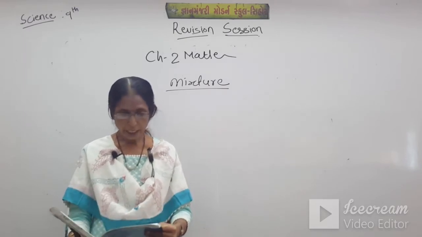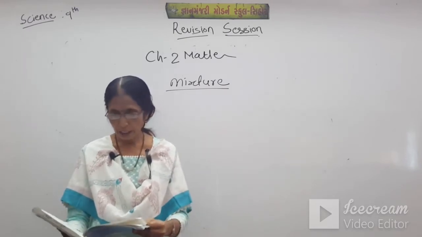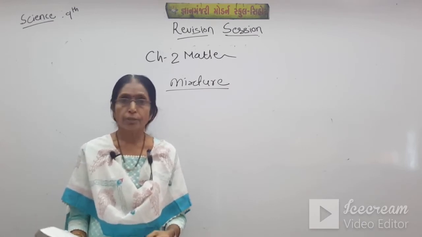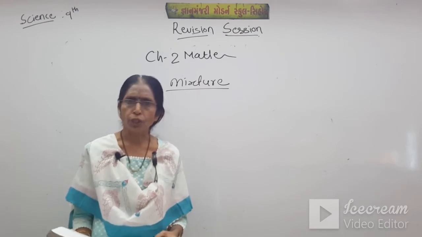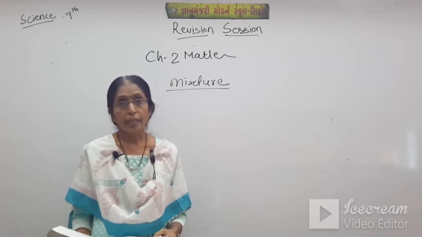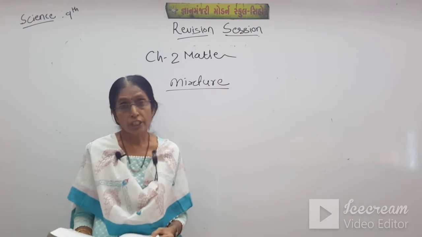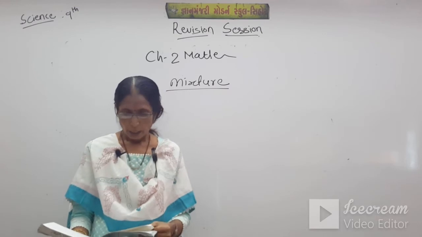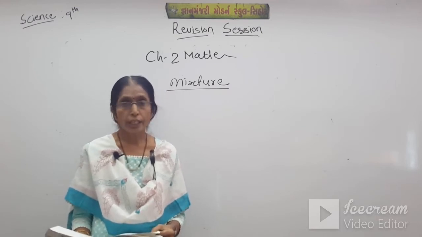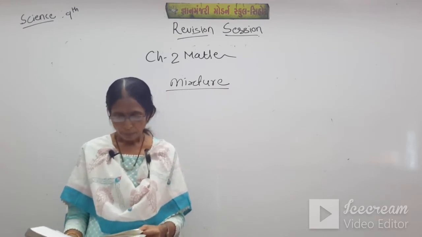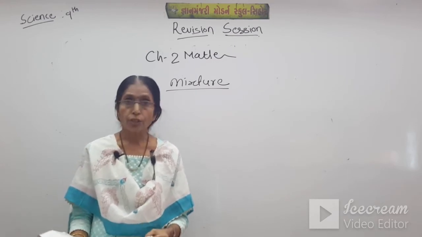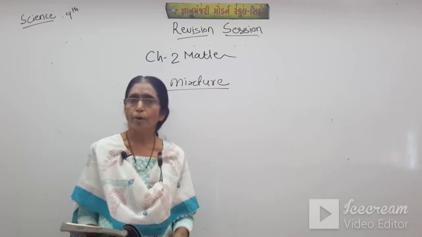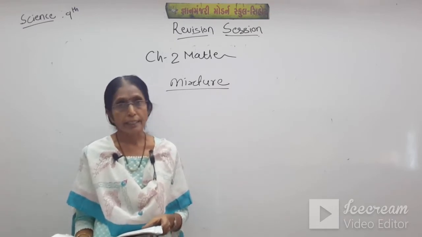Now on page 26, the difference between mixture and compound is given. If elements or compounds are just mixed together in any proportion, it's called a mixture. But if the elements or compounds are mixed with each other in a definite proportion, then it is called a compound. A mixture has variable composition, a compound has fixed composition. A mixture retains the properties of its constituents, but in a compound the properties are changed.